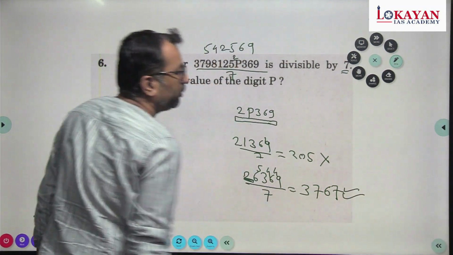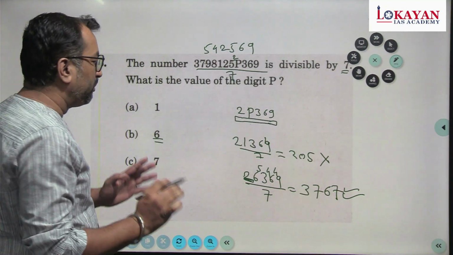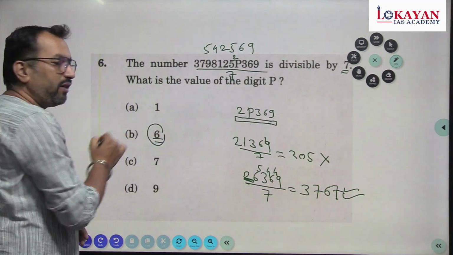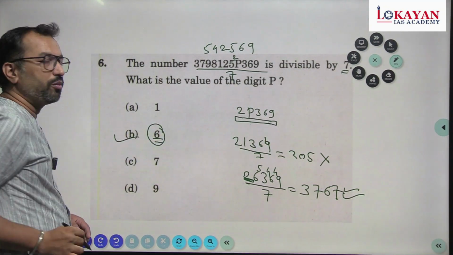So now this number became entirely divisible by 7 when I replaced P with 6. So the answer will be option number B.